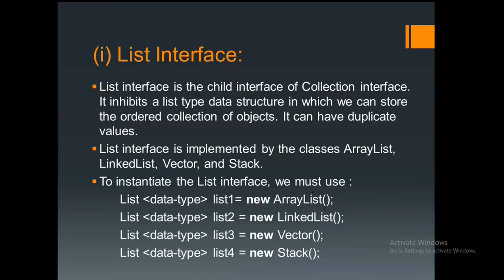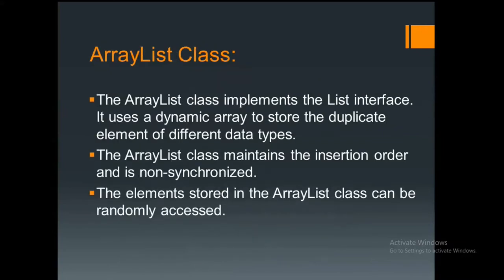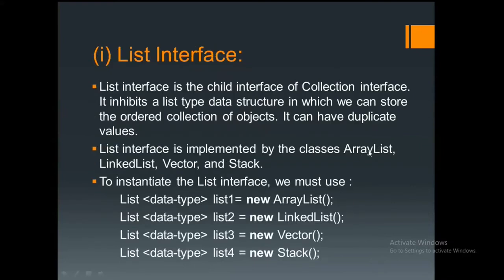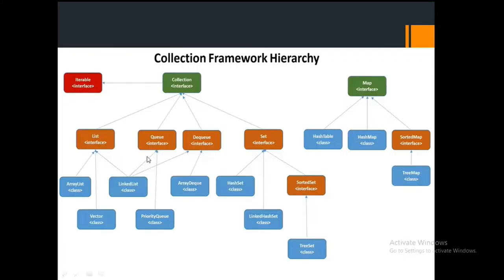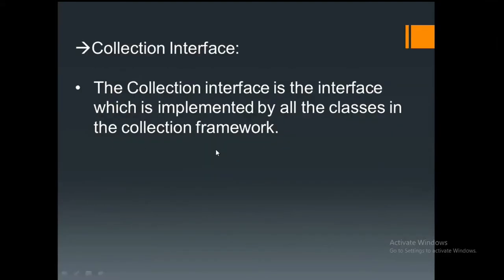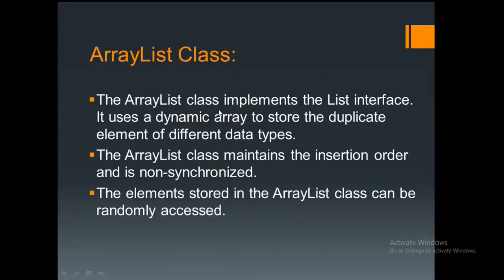So this is the syntactical representation of how we need to instantiate in the program. If you see an example, you will understand very clearly. The first class I'm going to explain from the list interface is the ArrayList class. If I go to the figure, currently I'm discussing this list interface. Now I'm going to enter into the ArrayList explanation. If I want to implement ArrayList in my program, how to write the syntax and the program, I will show you that. So this is the screen.